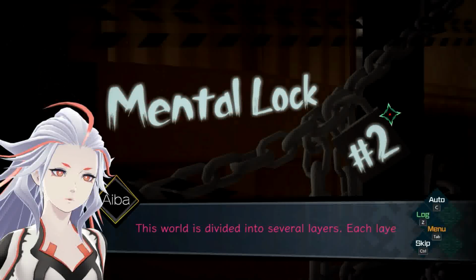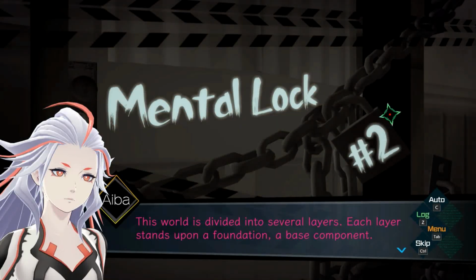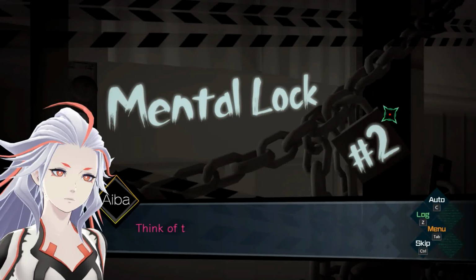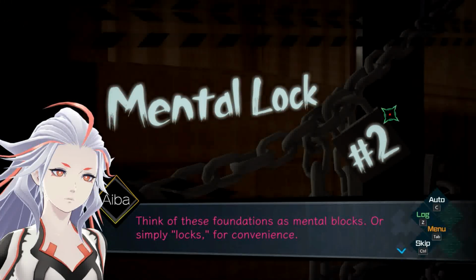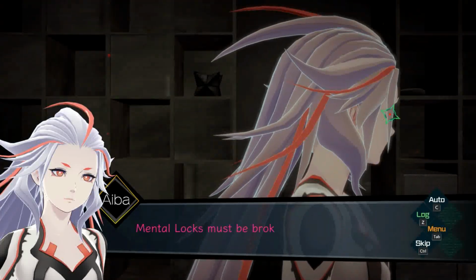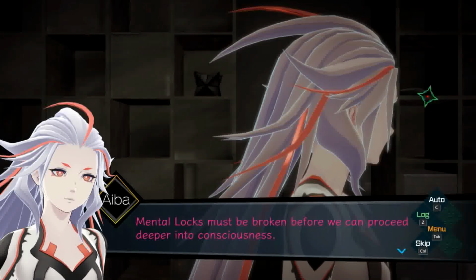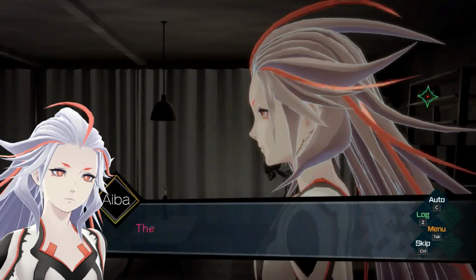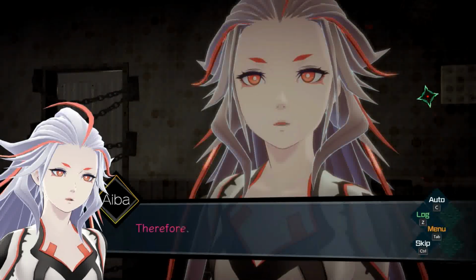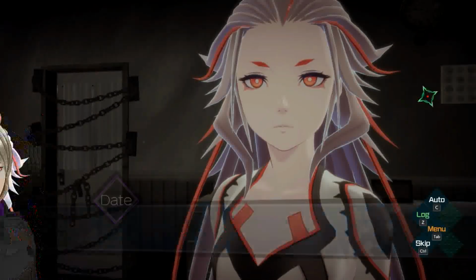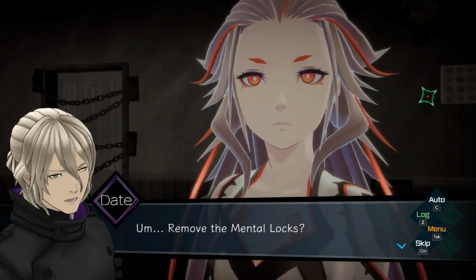This world is divided into several layers. Each layer stands upon a foundation, a base component. Think of these foundations as mental blocks, or simply locks for convenience. Mental locks must be broken before we can proceed deeper into consciousness. The truth is always hidden within the deepest layers. Therefore, we must... remove the mental locks?